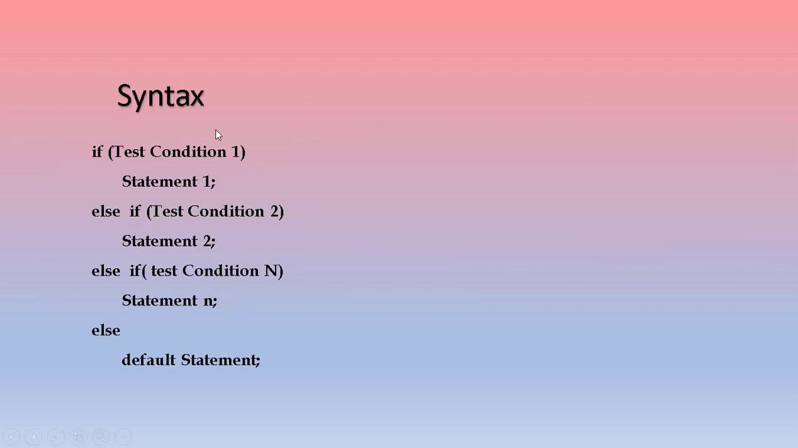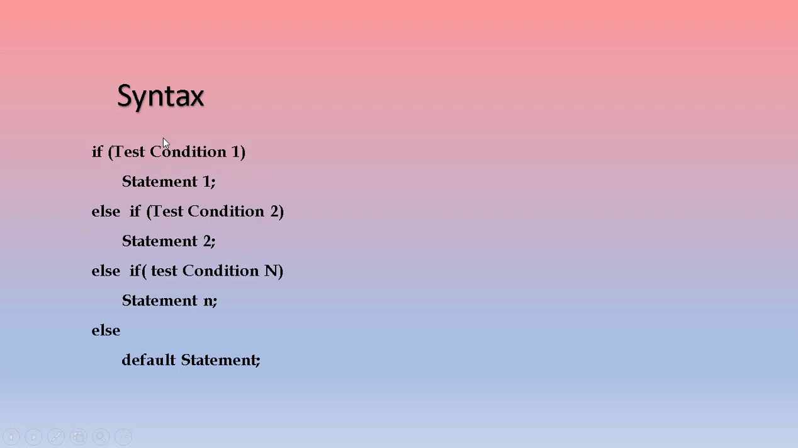So let us see the syntax or the general form of if else if statement. If test condition, if this condition is true, statement 1 will be executed. If this condition is false, it goes to the else part and it will test the second condition. If this condition is true, statement 2 will be executed. If this condition is false, then it goes to the else part and it will test condition n. If this condition is true, statement n will be executed. Suppose this condition is false, it goes to the else and it will execute the default statement. So there can be n number of conditions in case of if else if statement.